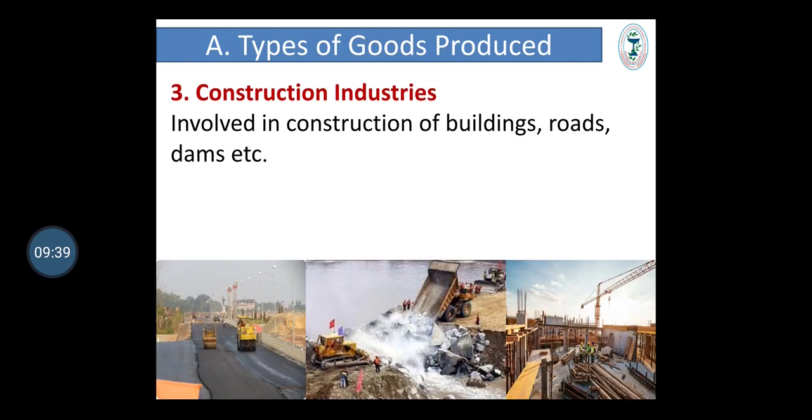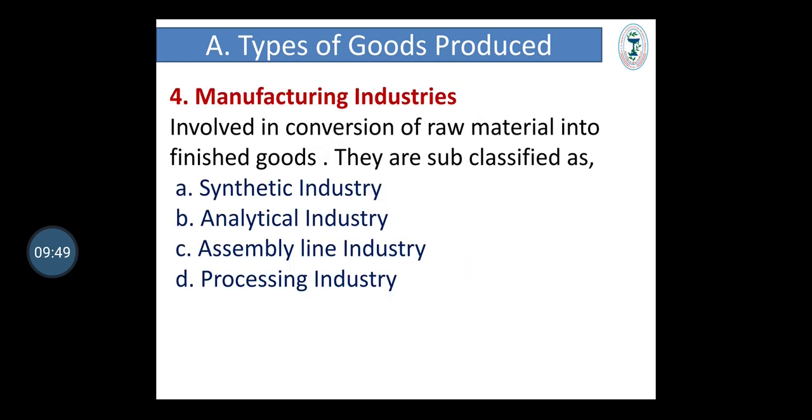Third type of industry, construction industries. As the name suggests, they are involved in the construction of buildings, roads and dams. Fourth type, manufacturing industries. Manufacturing is simply the conversion of raw material into finished goods.